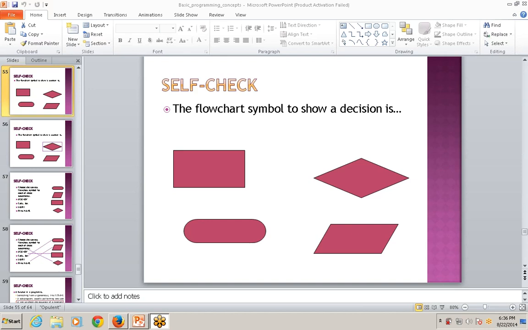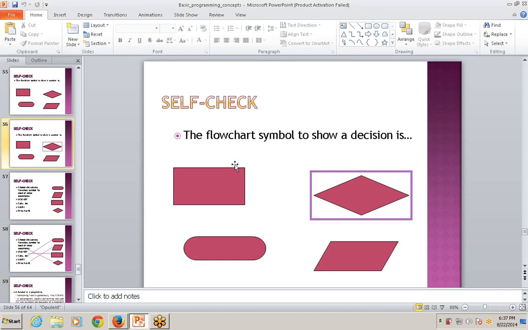This symbol, this symbol, this symbol, which is used for decision? Yeah, correct, Nelda. The diamond box is used for showing decisions. This one is used for calculation, this for showing the start and end point, and this for input and output.